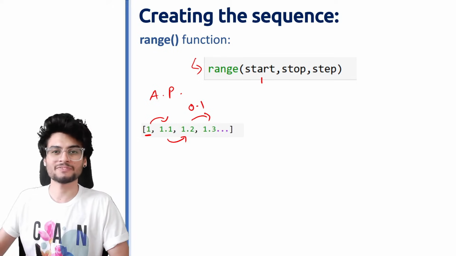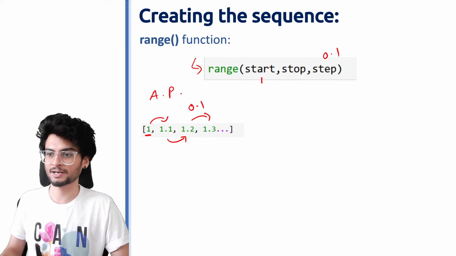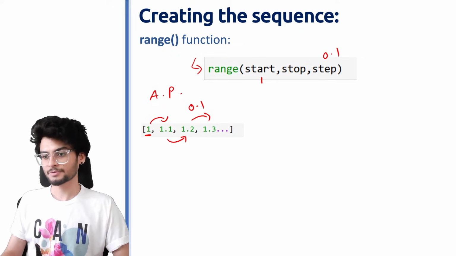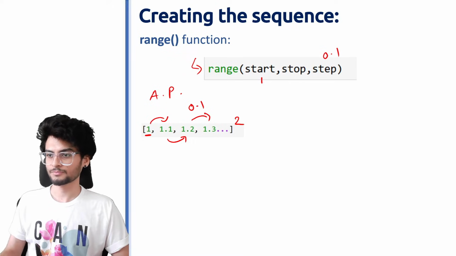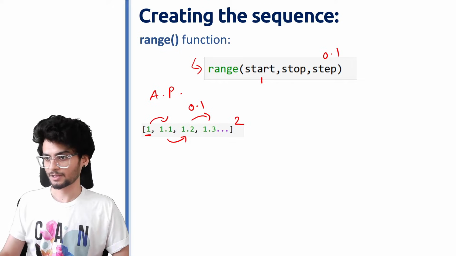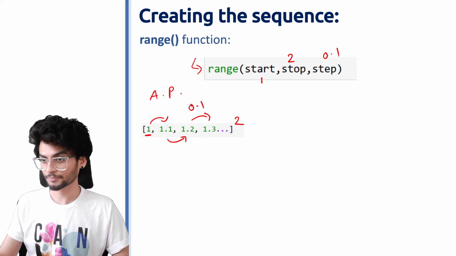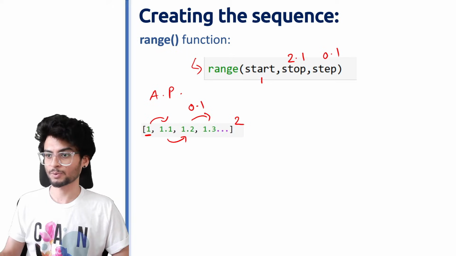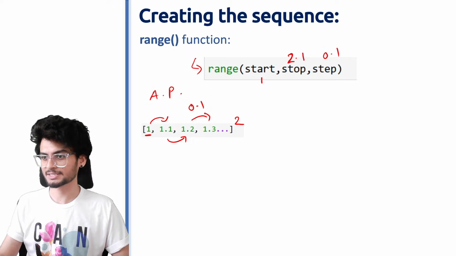Basically AP का जो difference है that is plus 0.1. So यहाँ पर हम लोगों ने 0.1 डाला. And over here I want to go till the value of 2. So over here I don't want to input 2 itself. I will put 2.1. Not exactly 2.1, you can say 3.